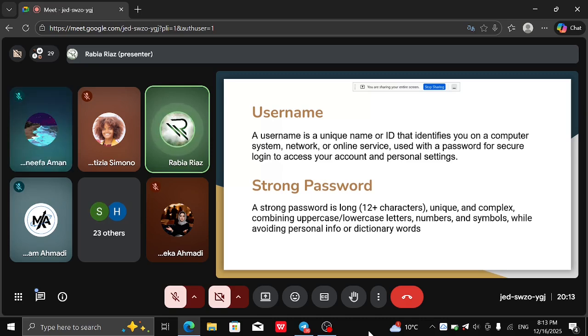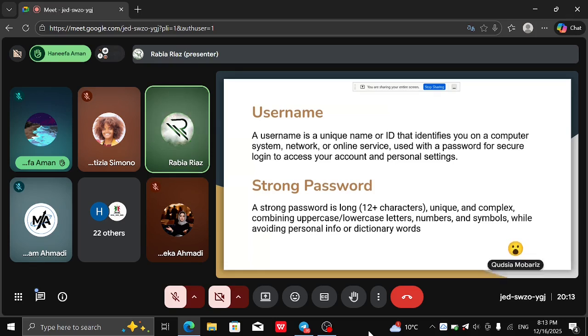A password that is at least 12 characters long. It has a combination of uppercase and lowercase letters. It has digits in it, it has special characters in it, and it does not include any personal information or dictionary word. Some people will use a password that is like their cat name followed by any random number, like Tom123, cat123, anything like that.